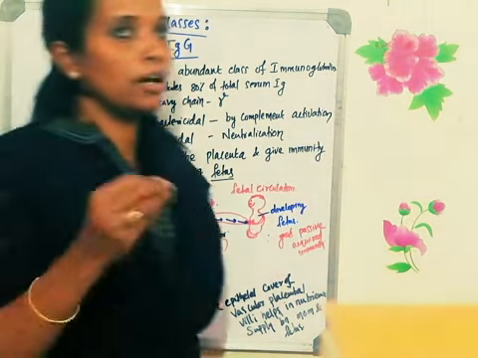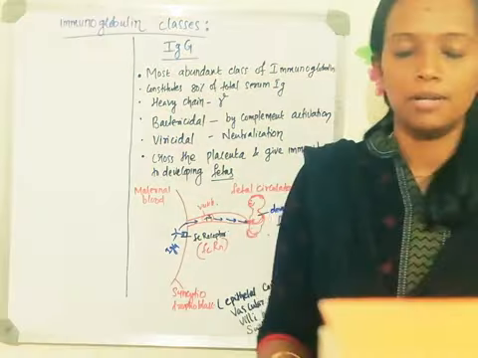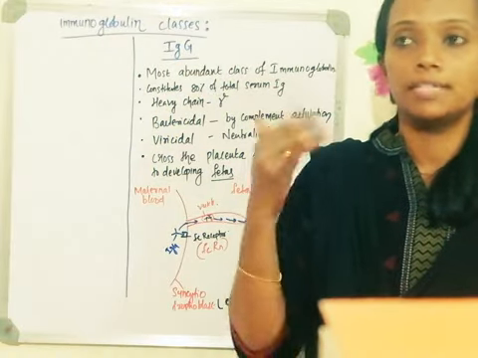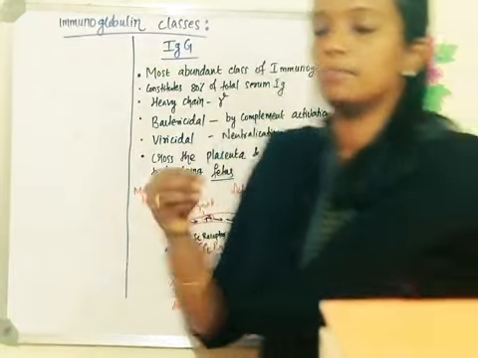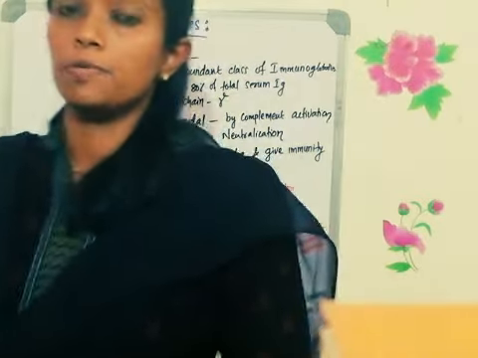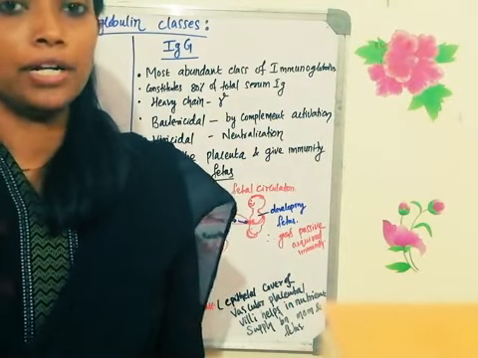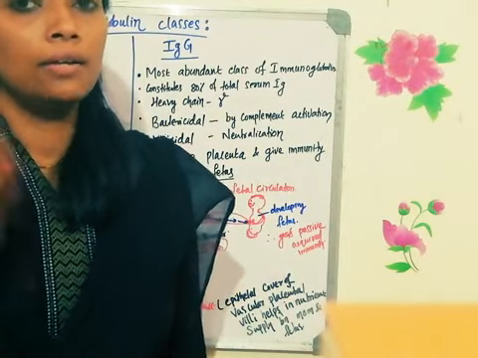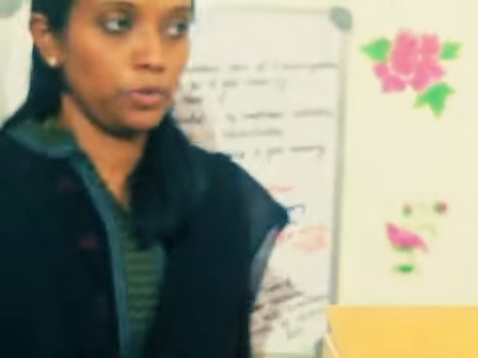Whenever your body encounters an antigen for the first time, that immune response is known as the primary immune response. When you encounter the same antigen, remember, the same antigen for the second time, that immune response is known as the secondary immune response, which is very quick when compared to the primary. Primary takes 7 to 14 days, whereas the secondary happens within 3 to 4 days.